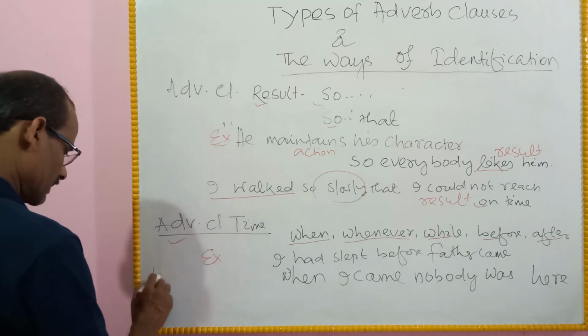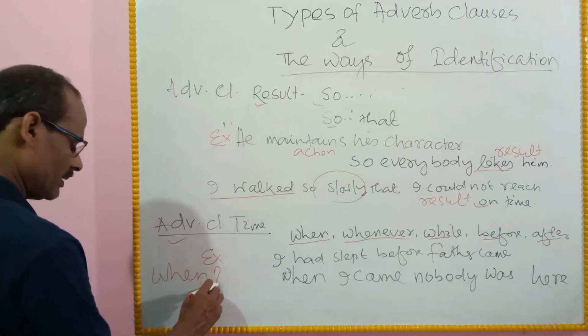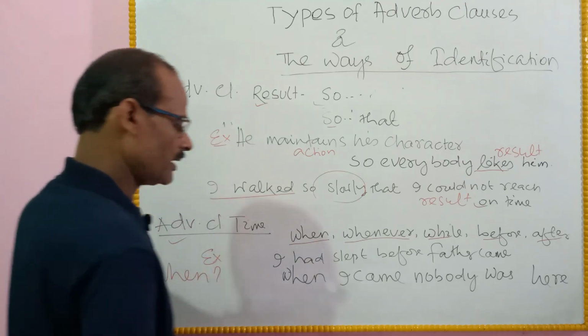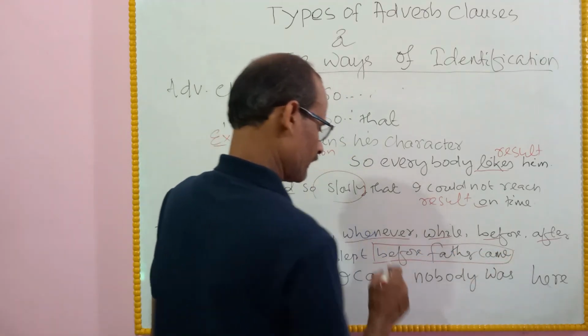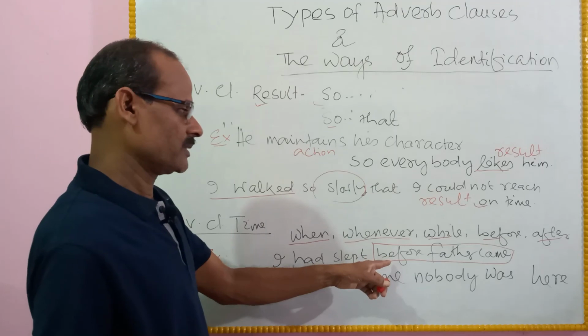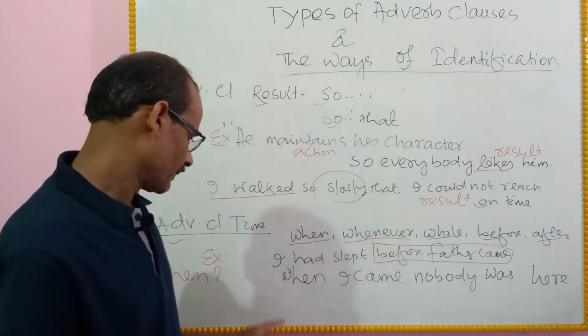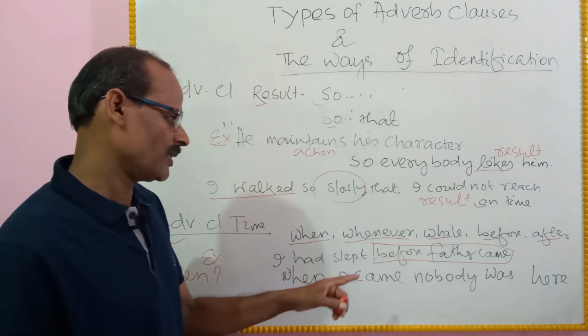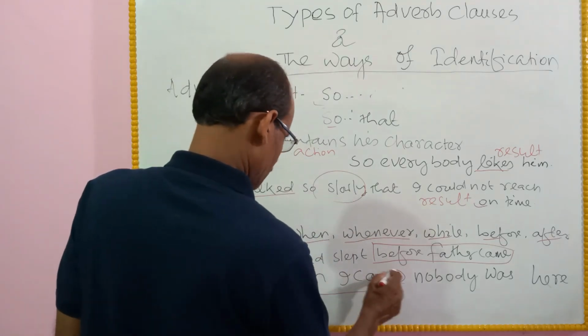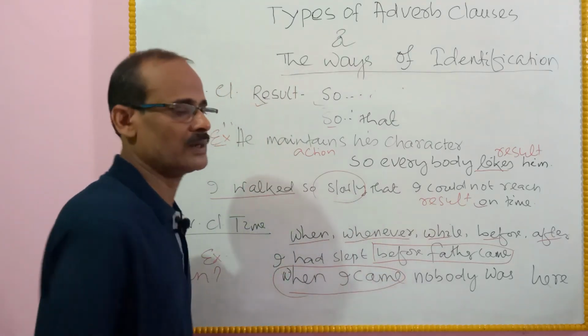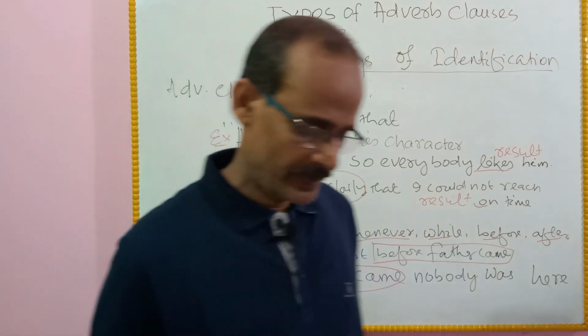If you ask the question when, the answer is "before father came." Adverb clauses of time. When I came, nobody was here. This is adverb clauses of time.